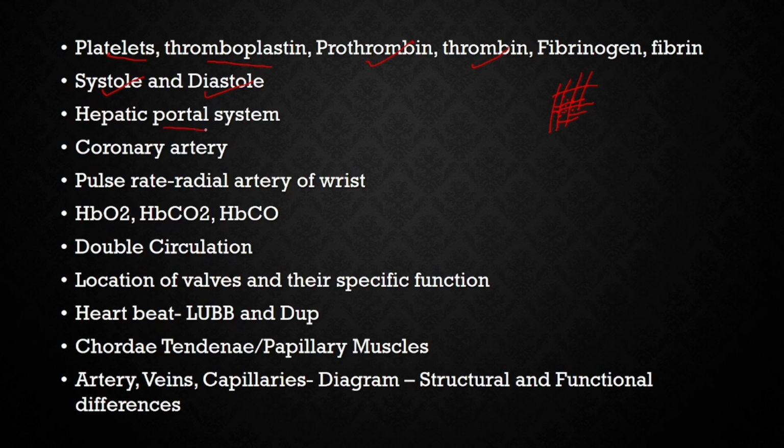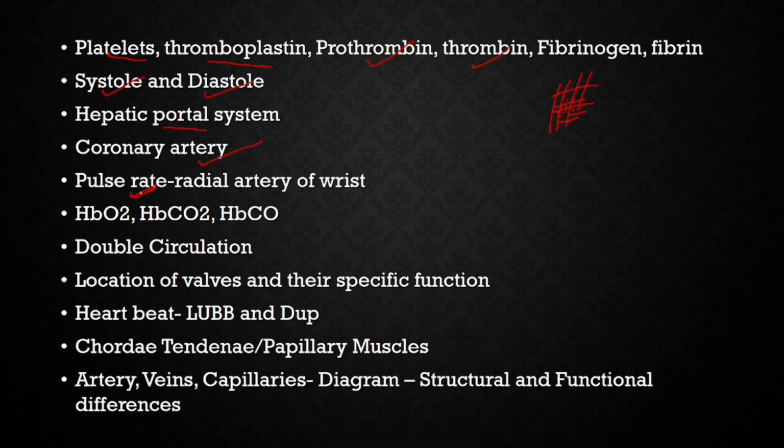Hepatic portal system. The portal system is the blood vessel which connects the stomach or the intestine to the liver, bringing lots of nutrients to the liver. At the same time, the liver keeps the account. You know that the liver is the clerk of your body. It keeps an account of all the data that comes to the digestive system. Which blood vessels supply blood to the heart? That is the coronary artery. The coronary vein takes the deoxygenated blood from the heart and sends it to the heart itself.